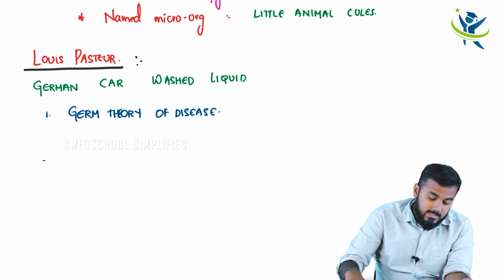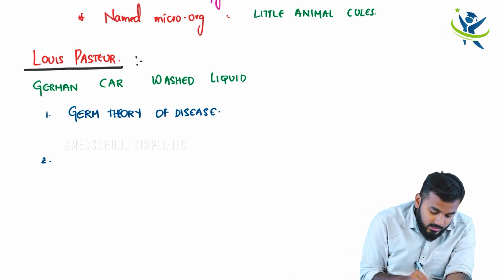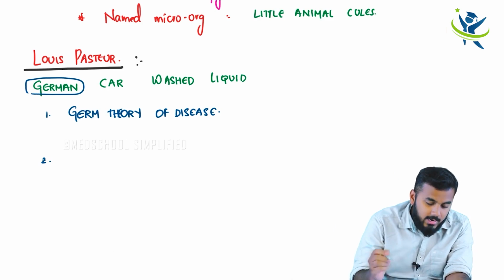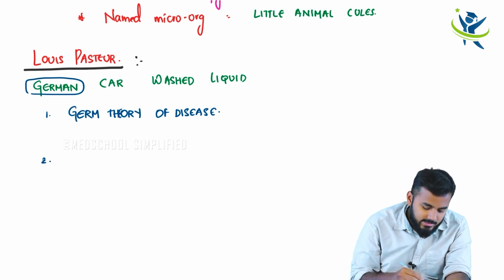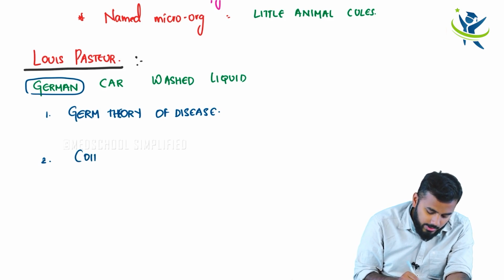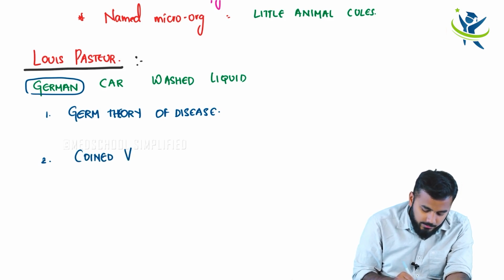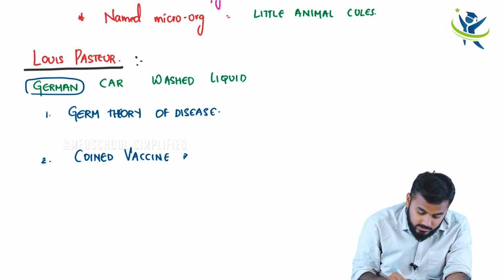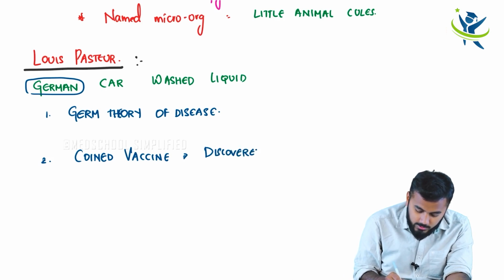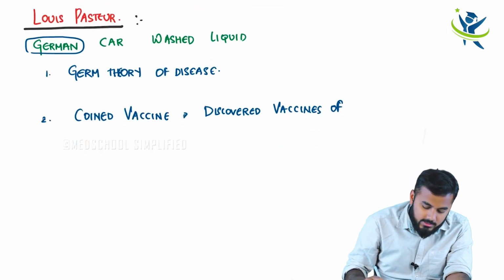The second important thing, after germ theory, is that he is the guy who coined the term vaccine. In fact, he discovered vaccines of three important diseases.